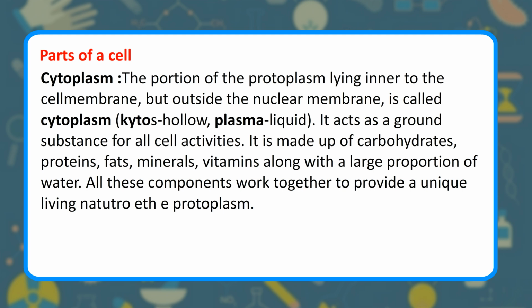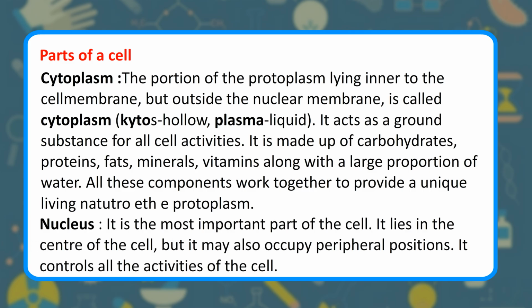Outside the nuclear membrane is called cytoplasm, a hollow plasma liquid. It acts as a ground substance for all cell activities. It is made up of carbohydrates, proteins, fats, minerals, vitamins along with a large proportion of water. All these components work together to provide a unique living nature to the protoplasm.